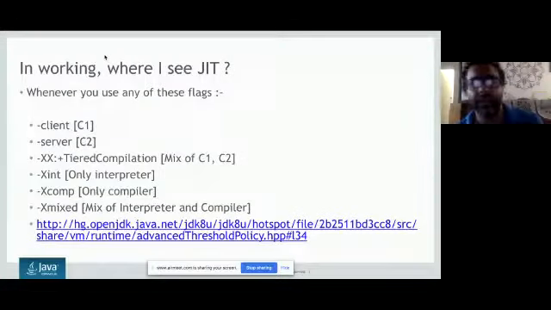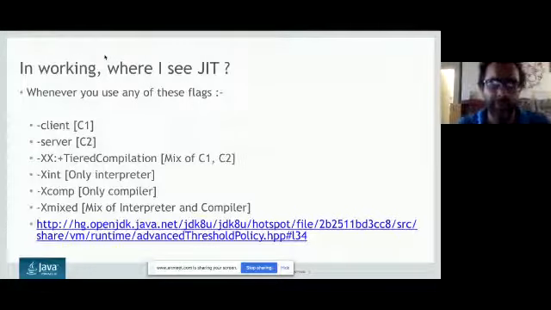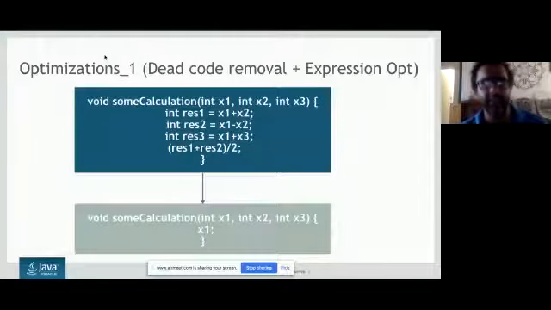Now I have explained a bit of what the JIT compiler does. I will show you some of the optimizations. Some optimizations are very easy to understand. Some optimizations are maybe a little tough. If you bunked a lot of classes in your engineering, maybe it will be tough for you to understand. But let's see. The first optimization, the very simplest one, is dead code removal and expression optimization.